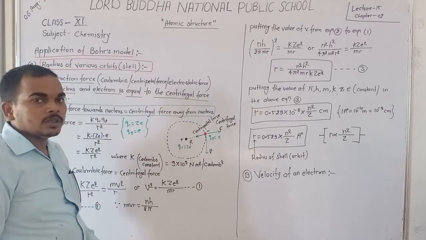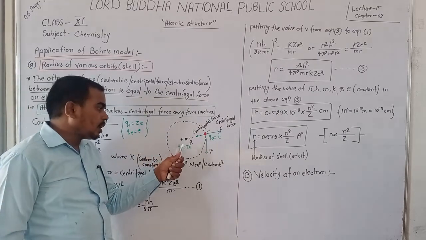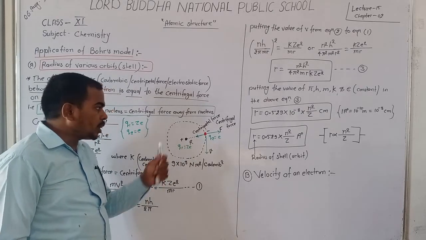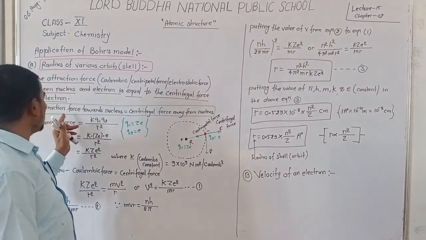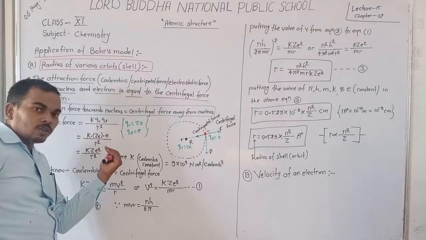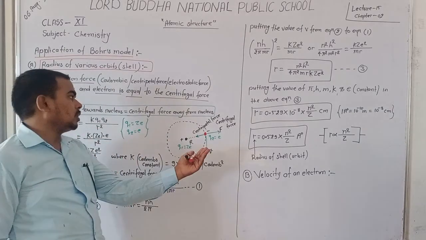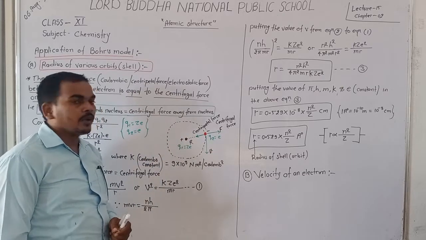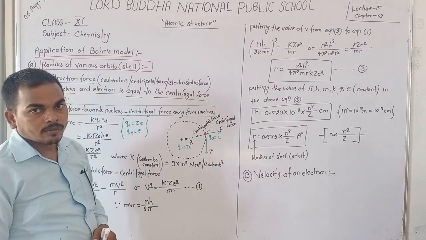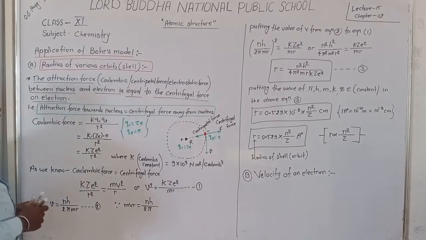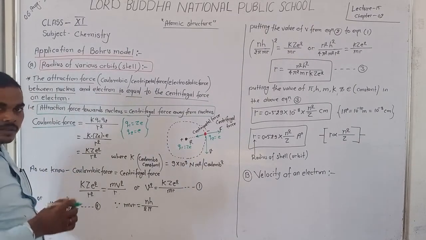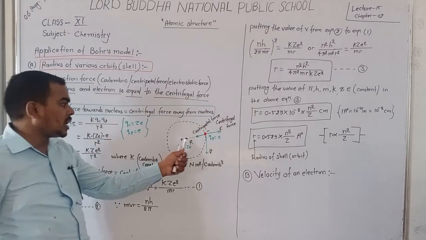It is because the magnitude of the centripetal force, that is the attraction force towards the nucleus, is just equal to the centrifugal force which works away from the nucleus. Dear student, you know that the Coulombic force in physics is the force between two charged particles.